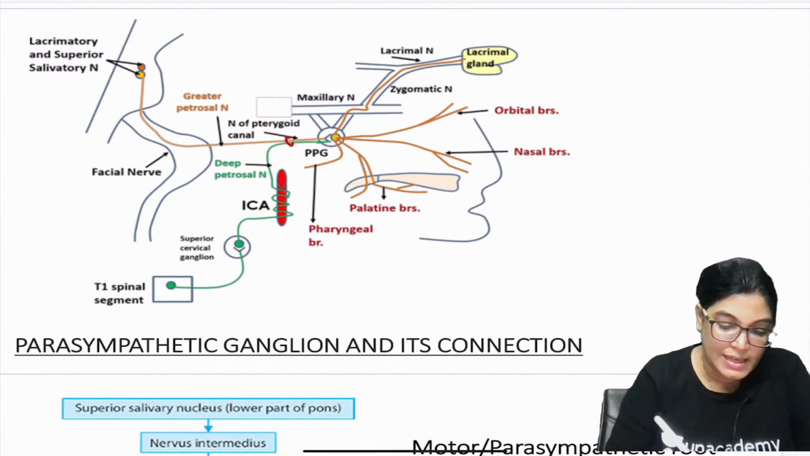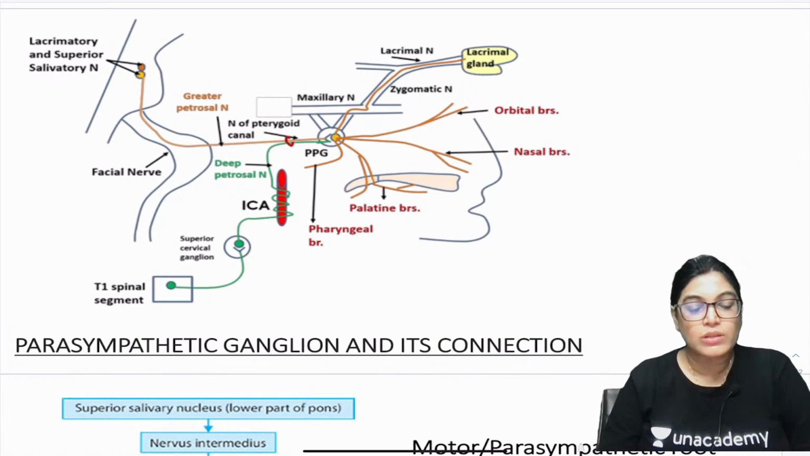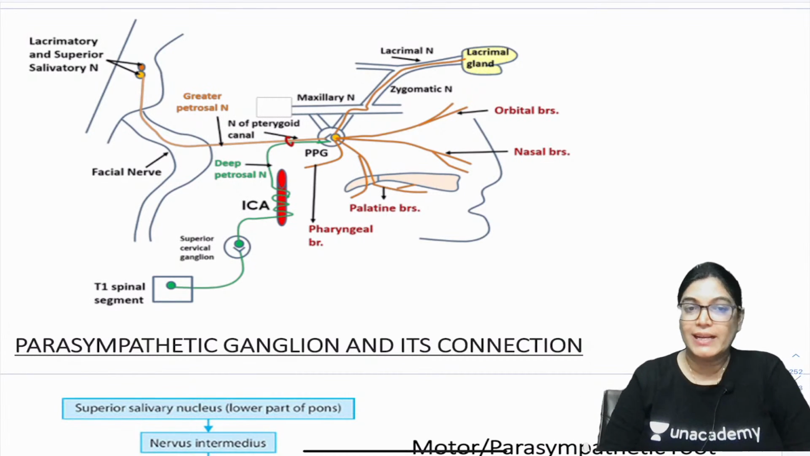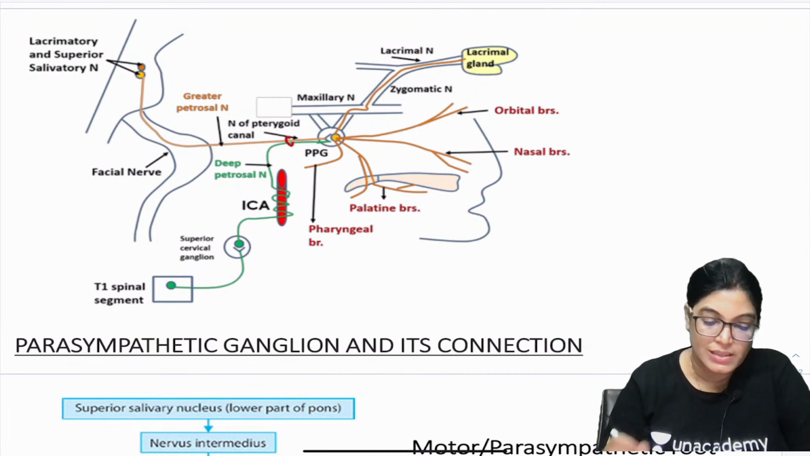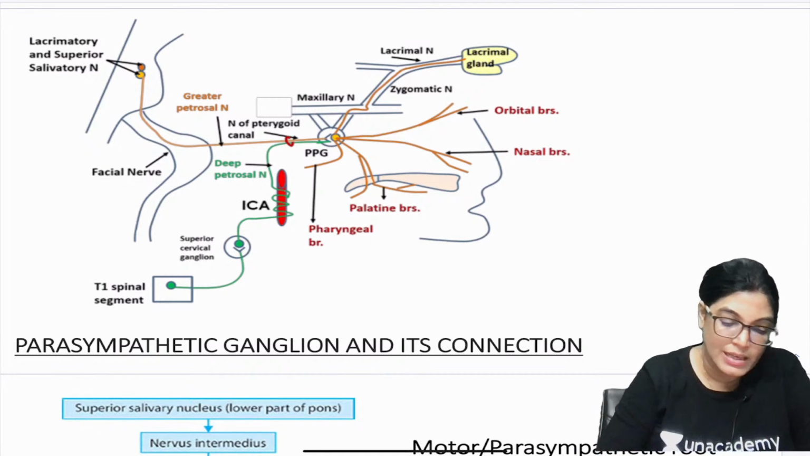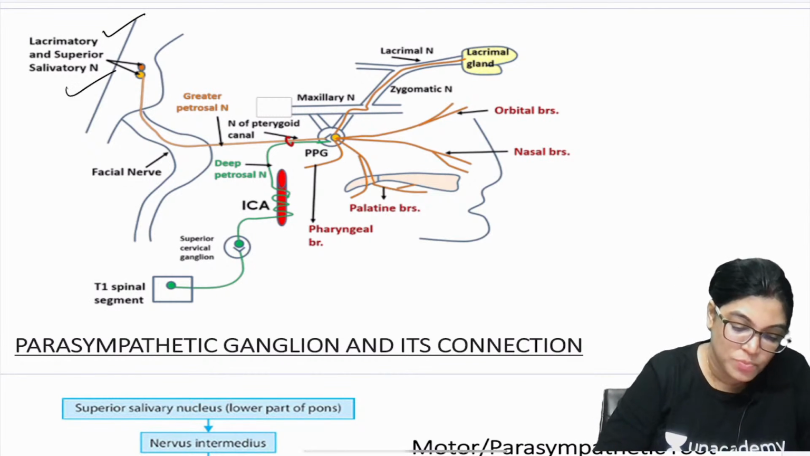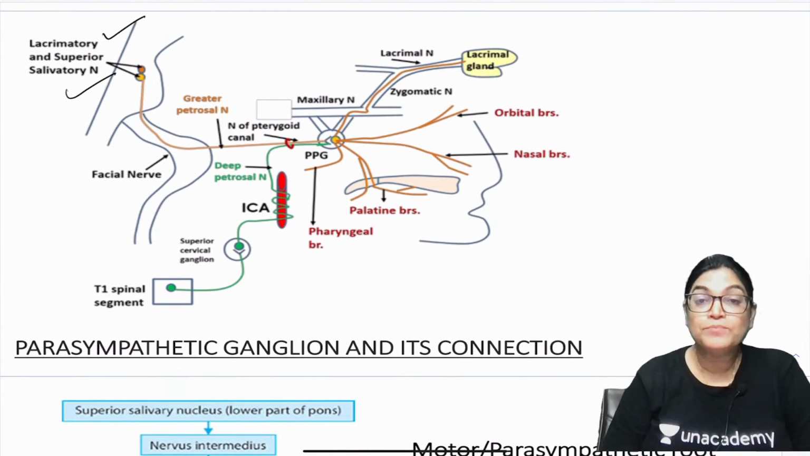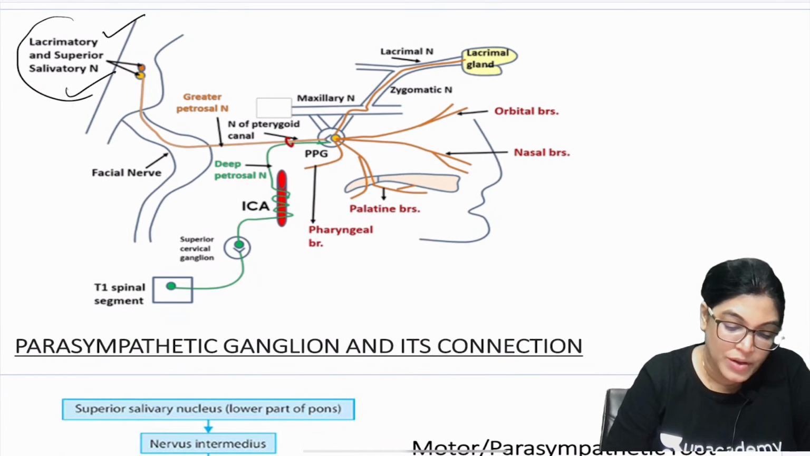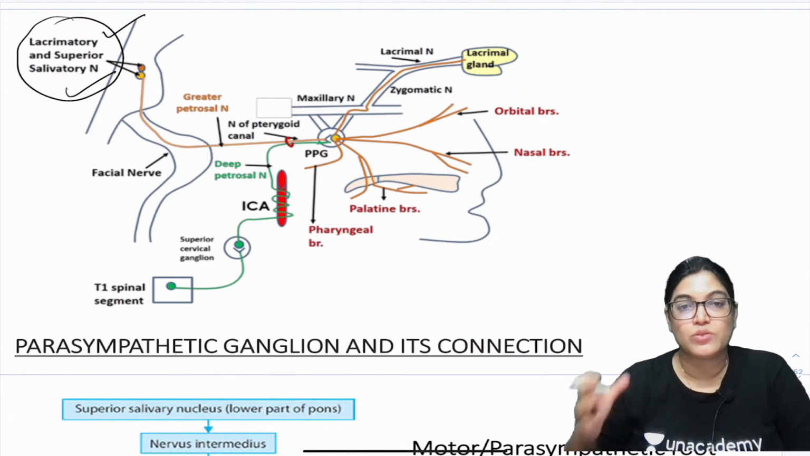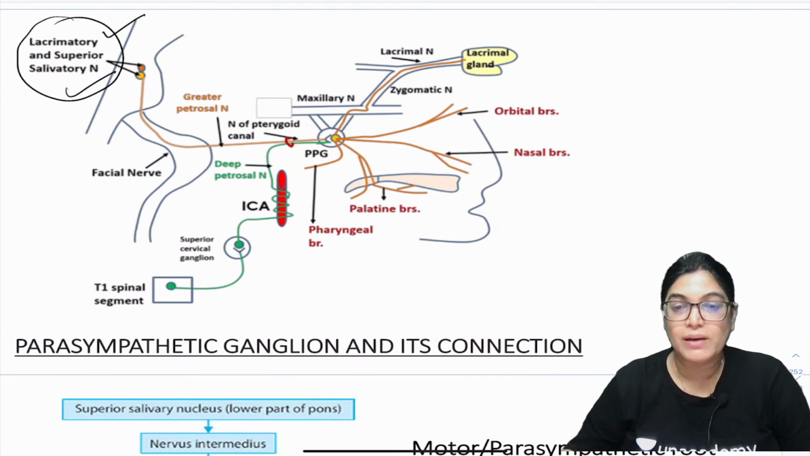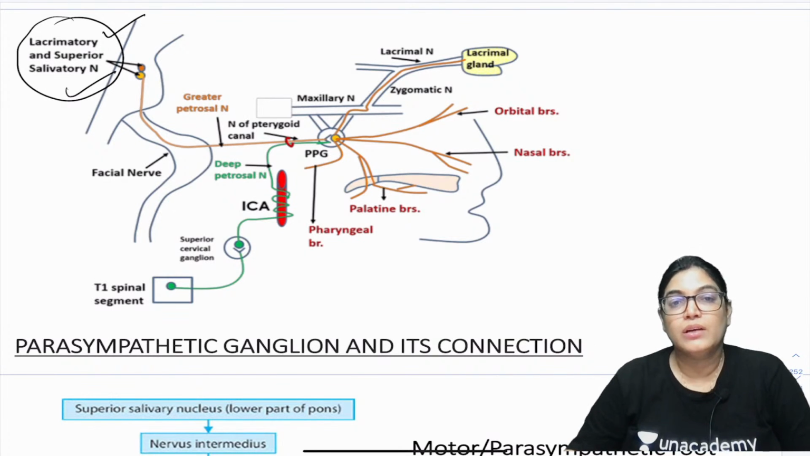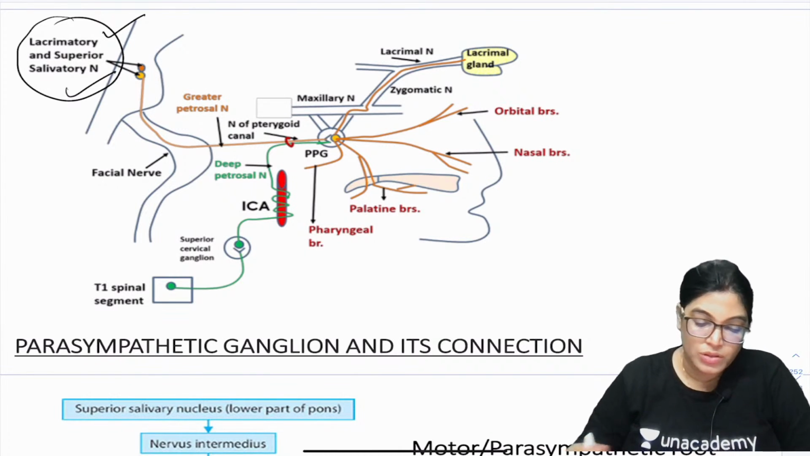So, here we can see when we talk about the motor root of the pterygopalatine ganglion, or parasympathetic root, it is derived from the lacrimatory nucleus and superior salivatory nucleus in the pons, from where the preganglionic fibers arise. There are two pathways for the lacrimal gland and for the innervation of other structures like nasal, palatine, pharyngeal branches.